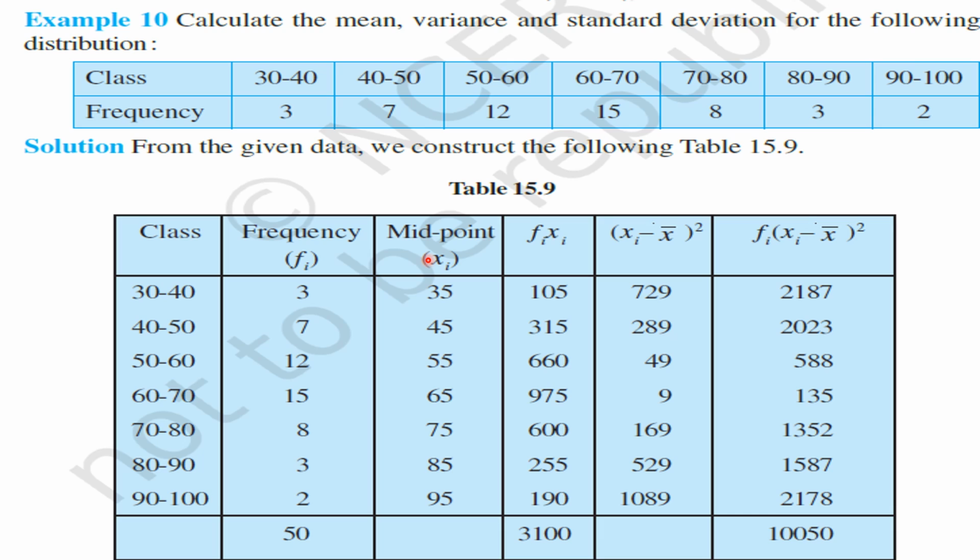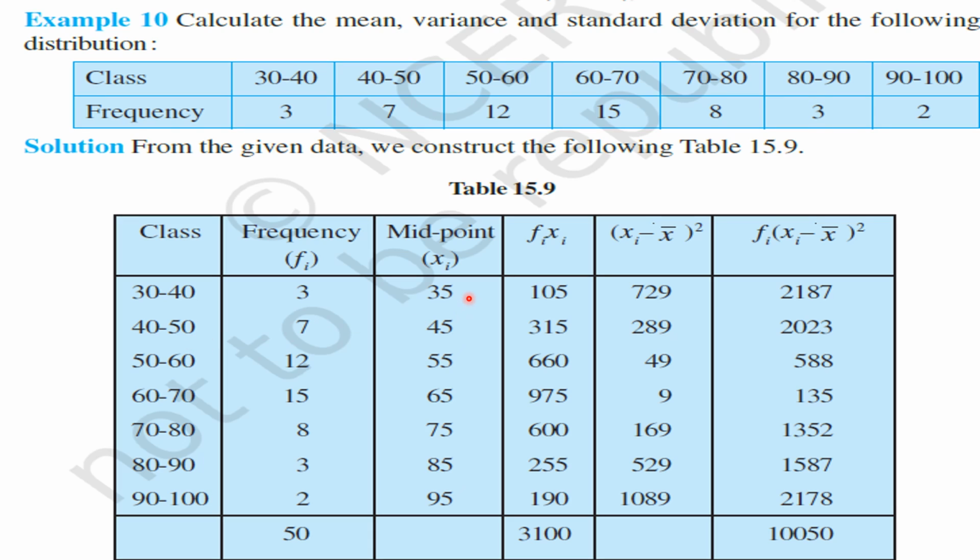Midpoint. In this column, we prepare the midpoint. Okay, my children. What is the midpoint of this class? Yes, lower limit plus upper limit by 2. 30 plus 40, what will you get? 70. 70 by 2, what do you get here? 35. Okay, my children.